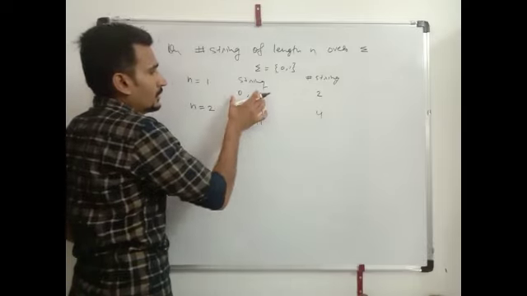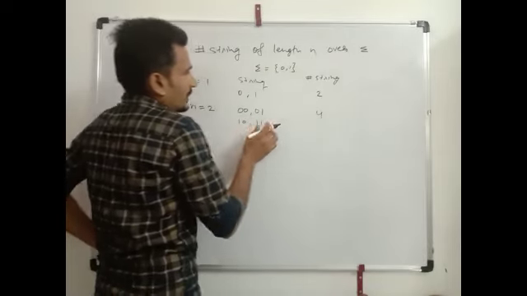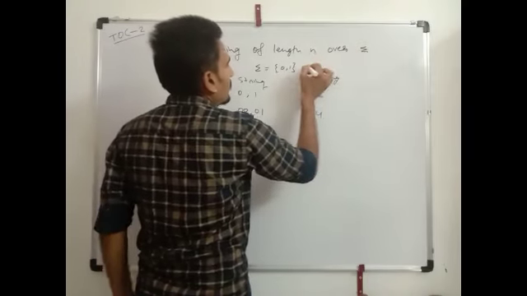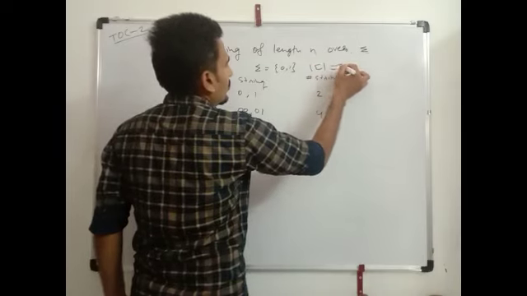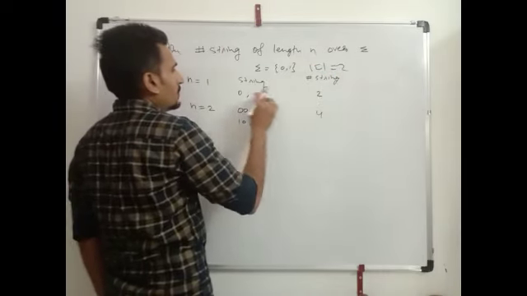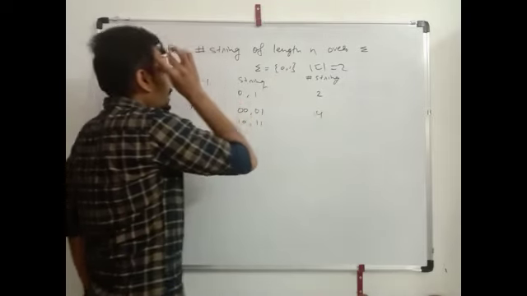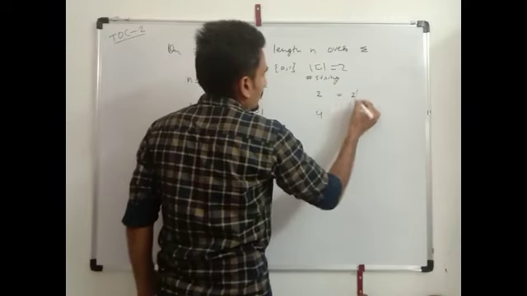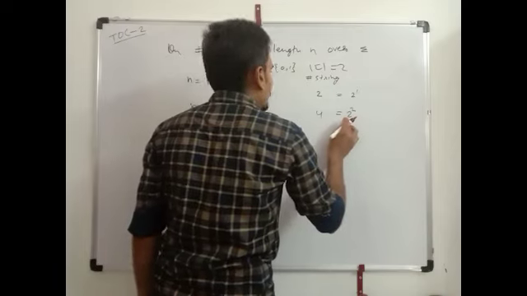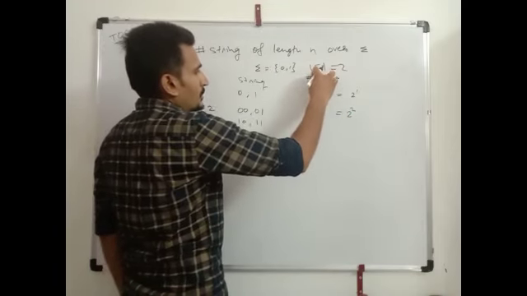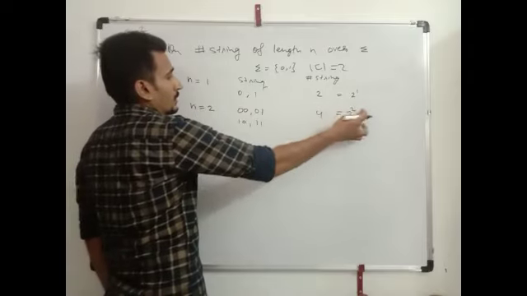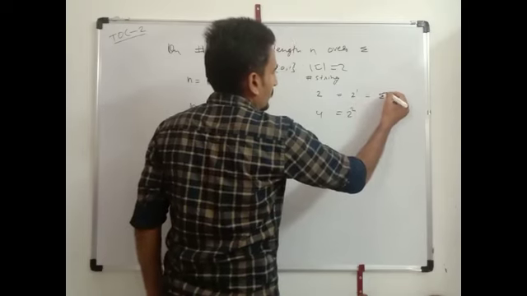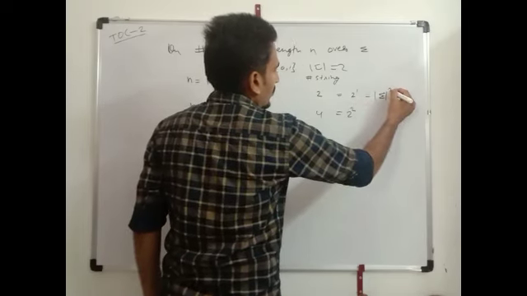We can see how it is formed, so we can derive a formula. Number of symbols in the alphabet is equals to 2. Here number of symbols is 2 and length is 1, then it is 2 power 1, and it is 2 power 2. Here 2 is the number of symbols and n equals to 2. So sigma power n.